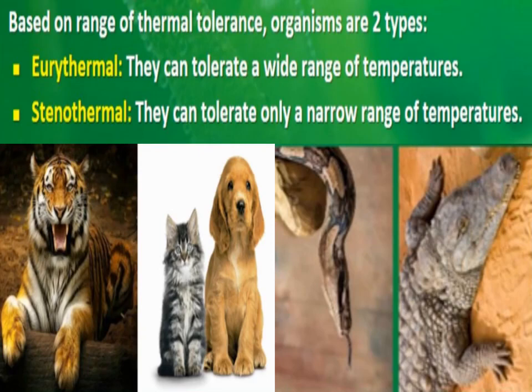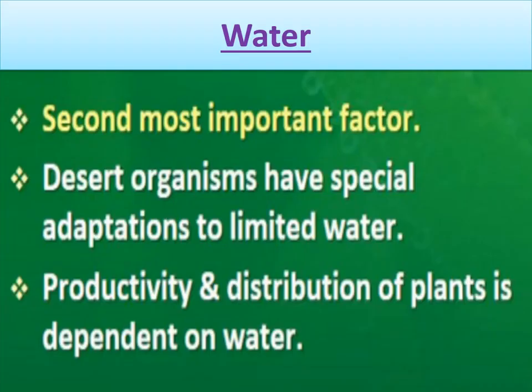So these organisms which can tolerate only a narrow range of temperatures are called stenothermal organisms. So here you can see examples of both: lion, cat, dog, these are eurythermal, and these two reptiles here are stenothermal, right?